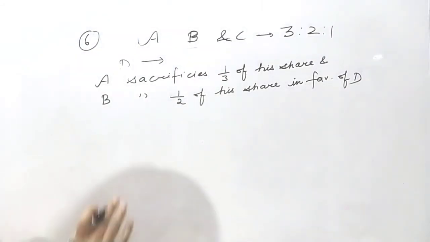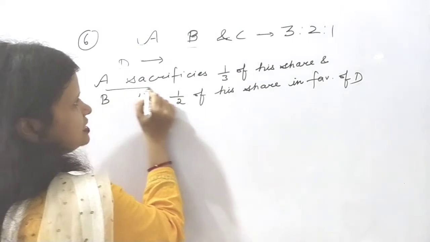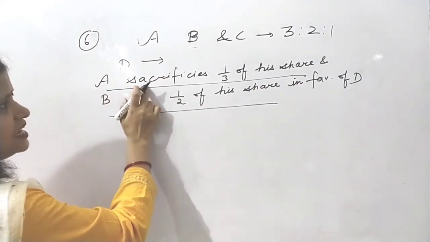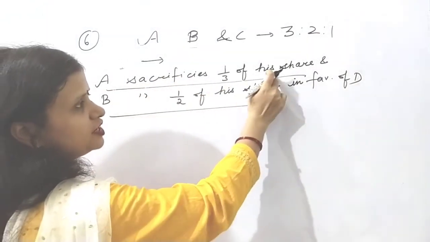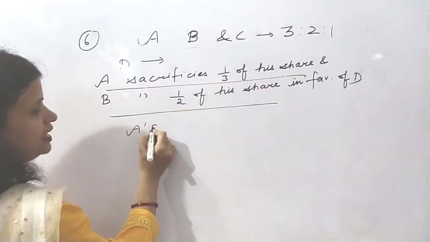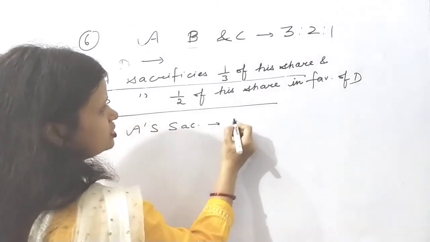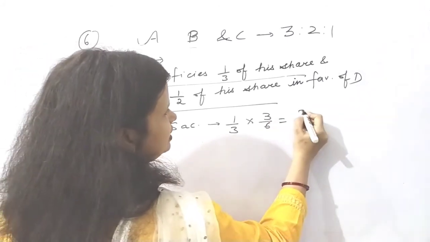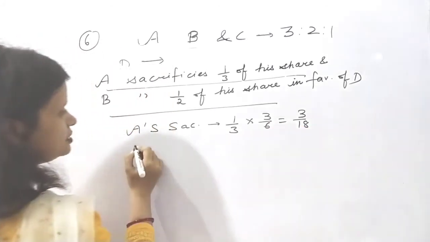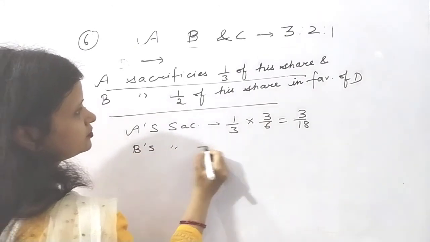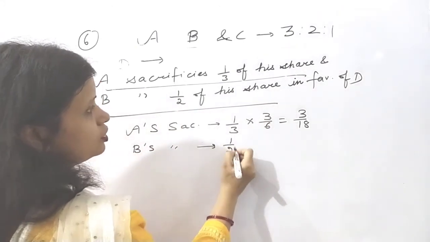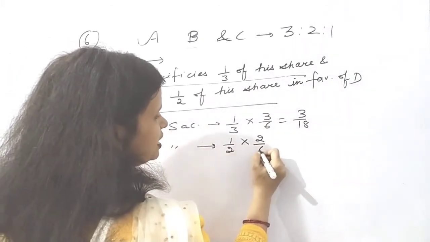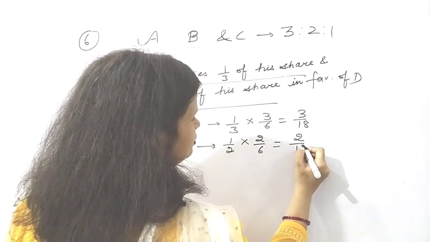Again, just focus on the statement. This is A's sacrifice and this one is B's sacrifice. What is A's sacrifice equal to? 1/3 of A's share. So A's sacrifice is 1/3 of A's share, it will be 3/18. Similarly for B, it is half of his share, so half of 2/6, it will be 2/12.